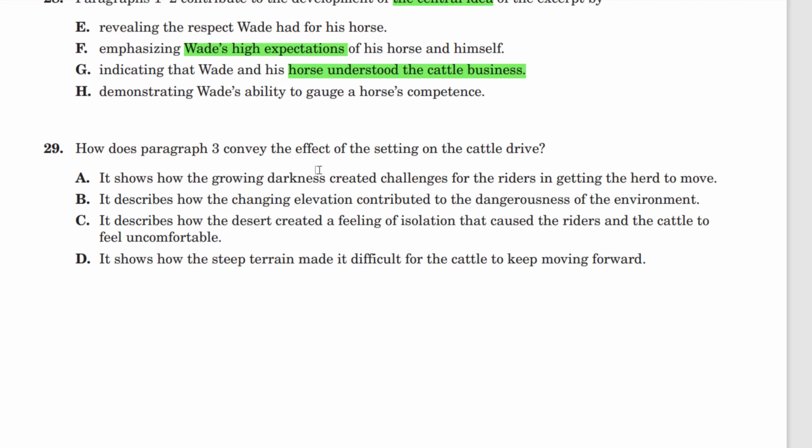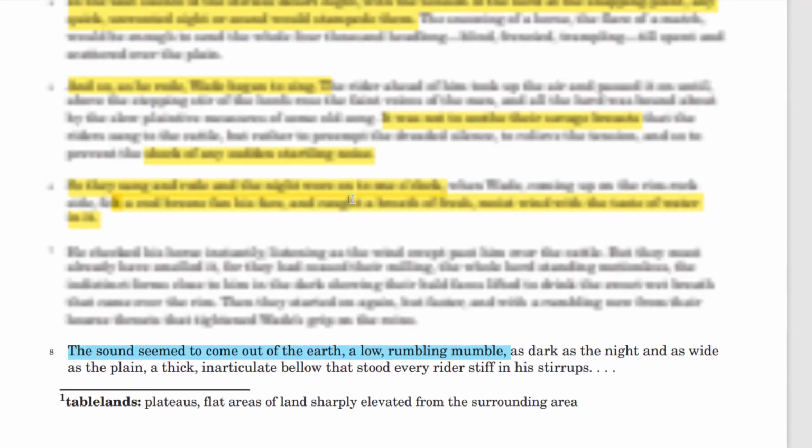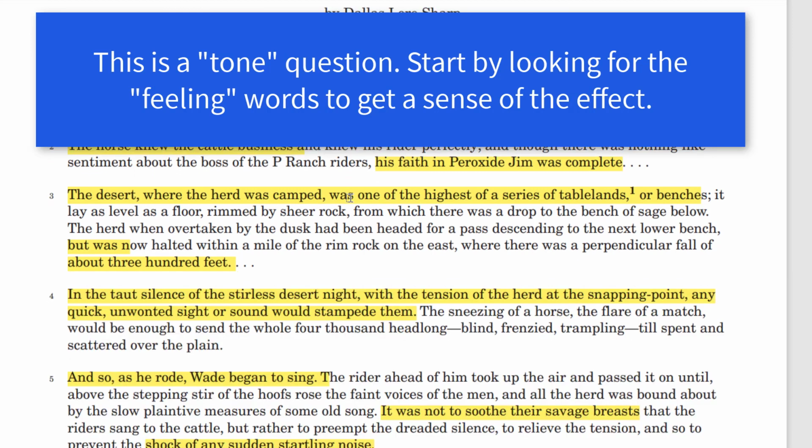29. How does paragraph 3 convey the effect of the setting on the cattle drive? Okay, so paragraph 3, we remember, went into more of the setting, and this is where things became a little scary, a little dangerous, a little tense.